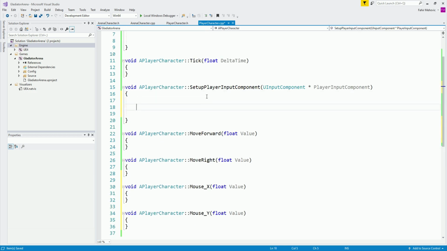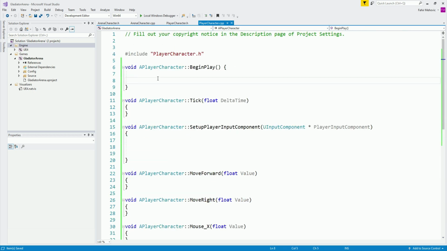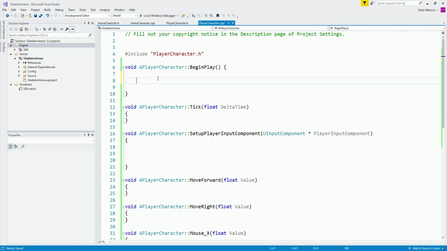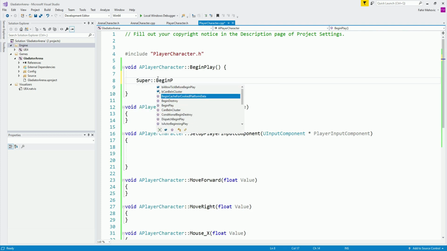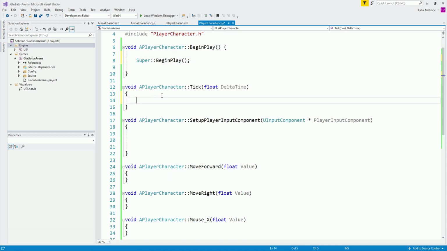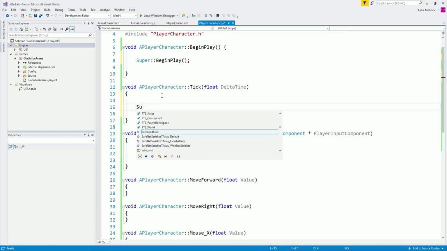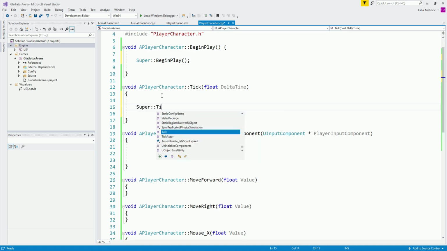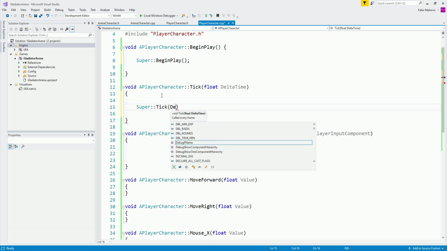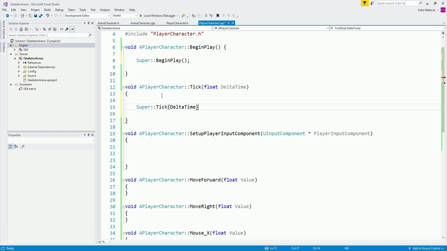Now, what we need to do over here inside of our player input component is this is where we're going to bind all of these. Now, before I do that, I'm also going to go here in the begin play. I'm going to call super begin play. And we're going to do the same thing in the tick and in the player input component. So over here, we are going to call super, which is simply going to call this function inside of the super function, which is the one that we have inherited. So super tick delta time.